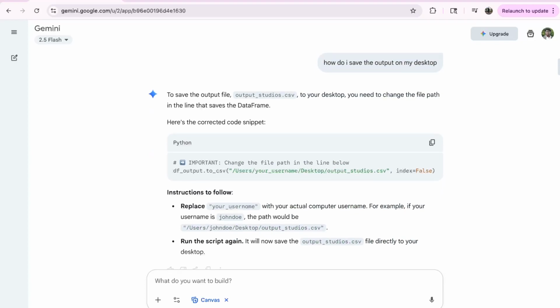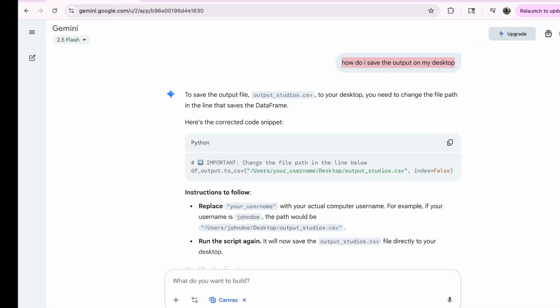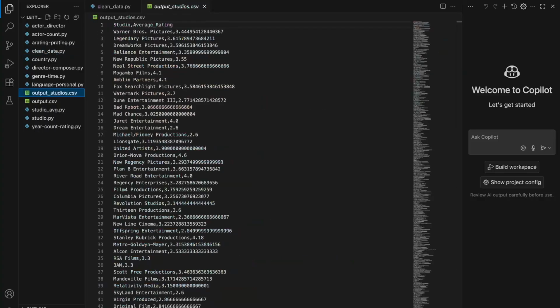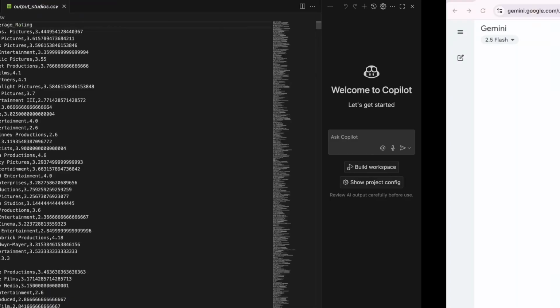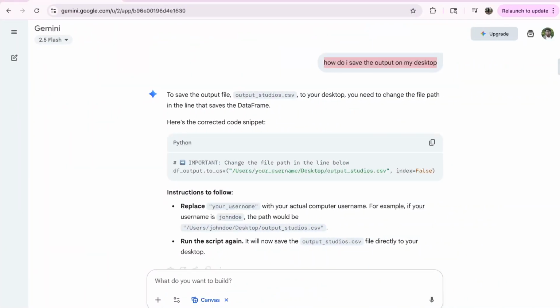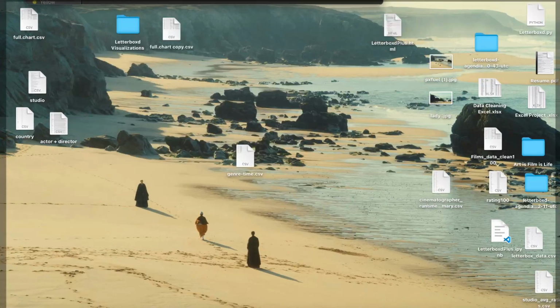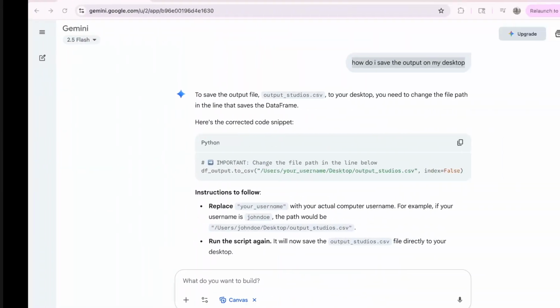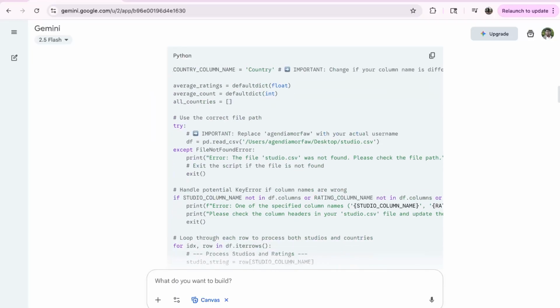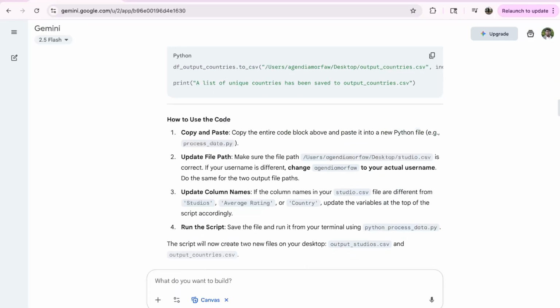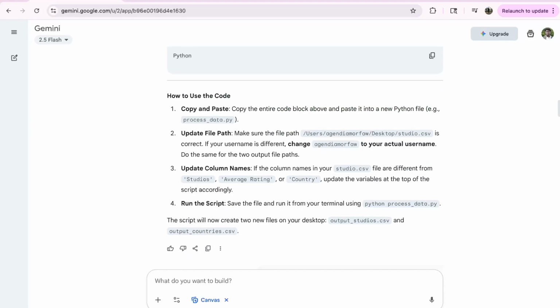Okay, so basically the main difference between mine and his is that, as you can see, I want to be able to upload my file straight to the desktop instead of putting an output file in VS Code. It just makes it easier. Once it runs, I would find it right there. It would just appear, and I name it whatever. But after doing that, I just did it for the different attributes.